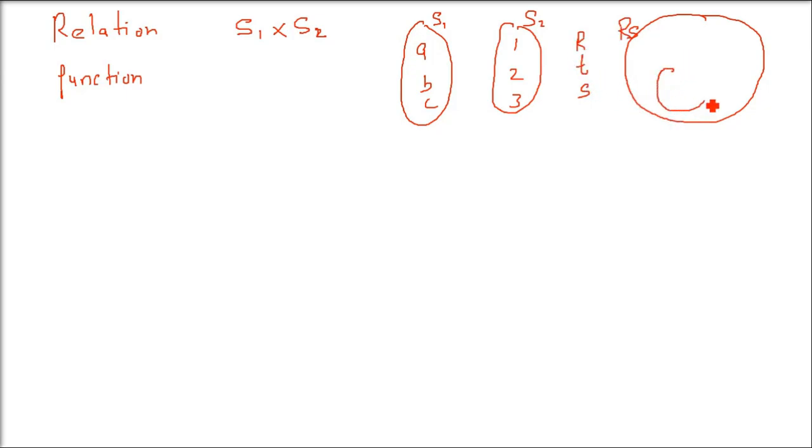So relation is a bigger set. There are certain relations which are functions also. So please remember, all the functions will be relations, but all the relations will not be functions, because relation is a bigger set, and function is a smaller set. Only a few relations will be functions. Not all relations will be functions, but all the functions will be relations. So there are two things to understand.